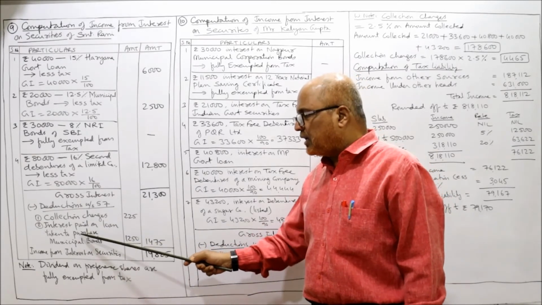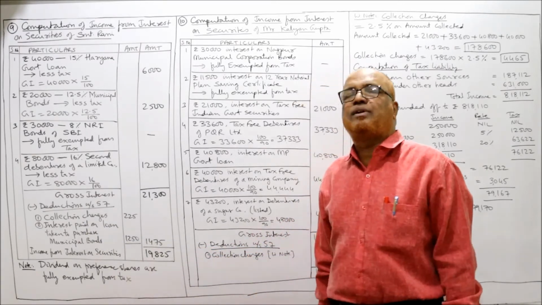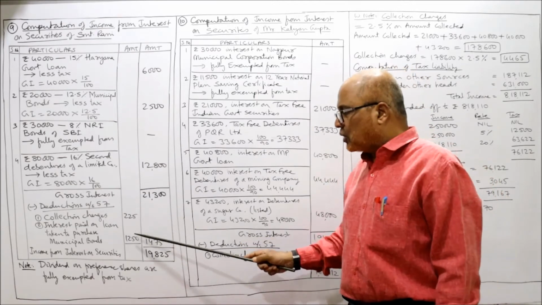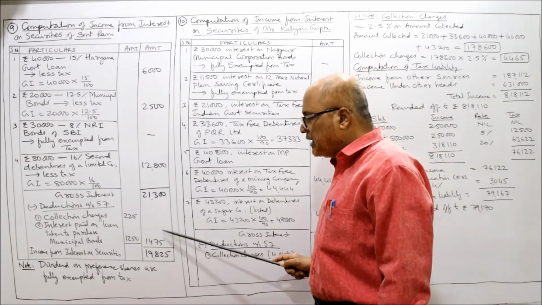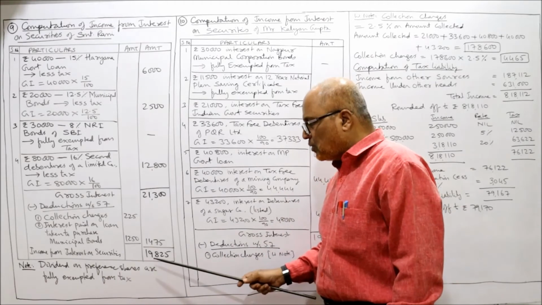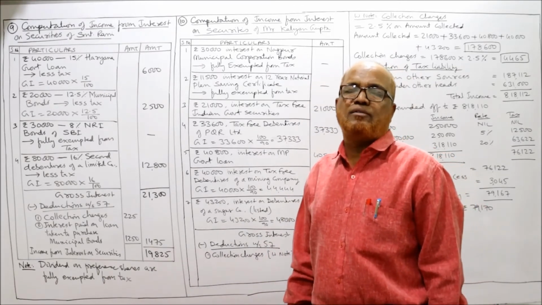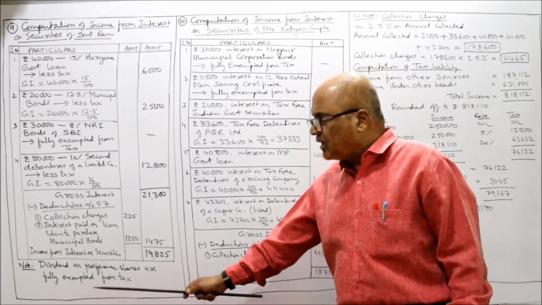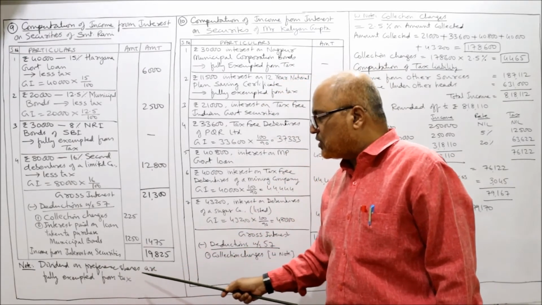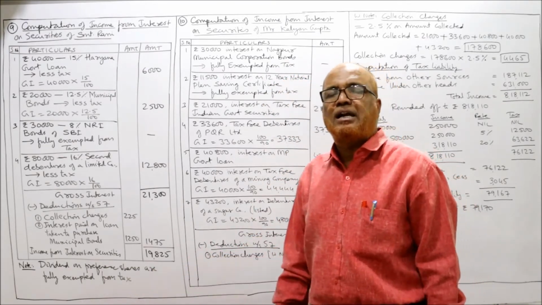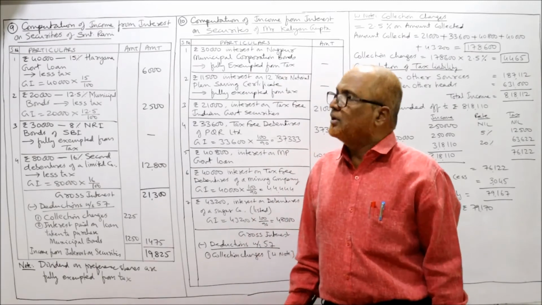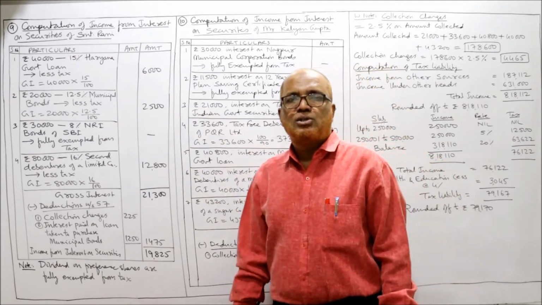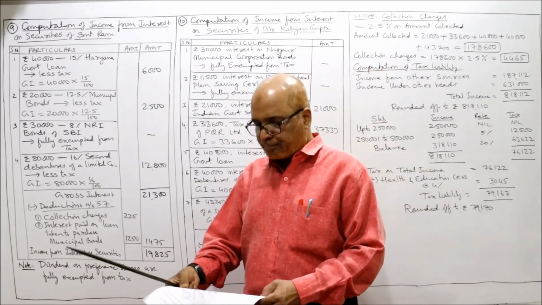Interest paid on loan taken to purchase municipal bonds, 1,250, allowed as deduction. Take the total 1,475. Deduct it, income from interest on security 19,825. That's all. In the working note, we will write down that dividend on preference shares is fully exempted from tax. That's all. So this is the complete solution of problem number 9.